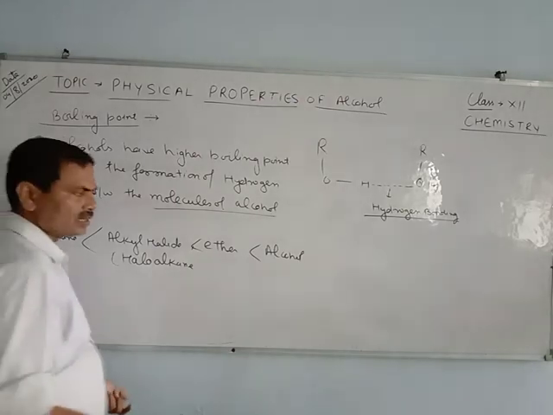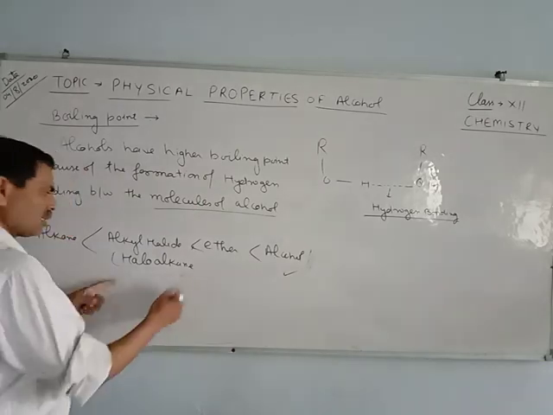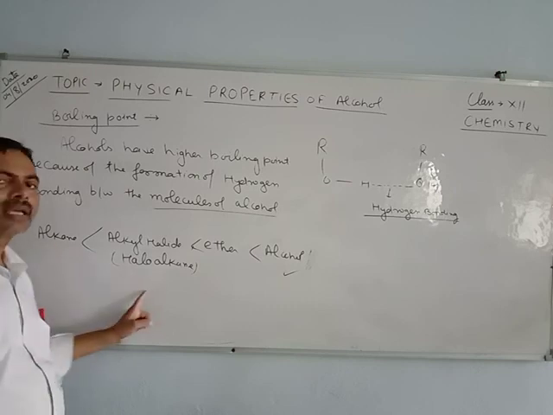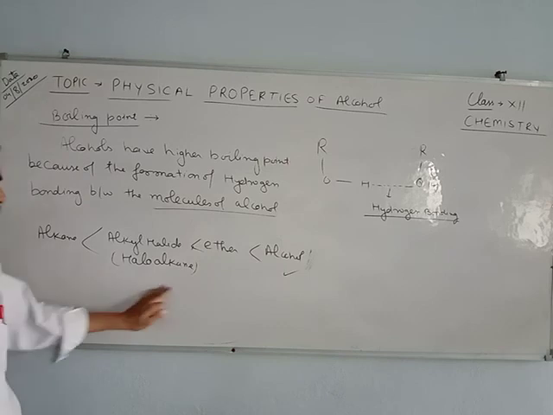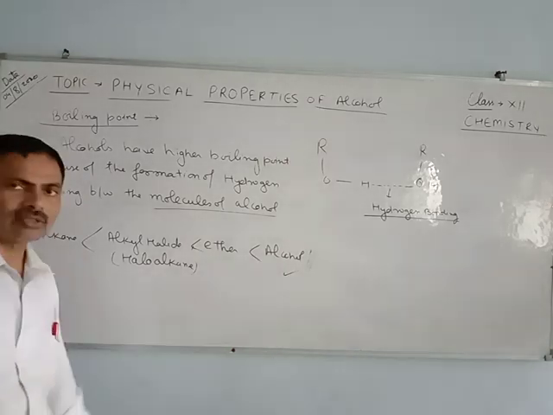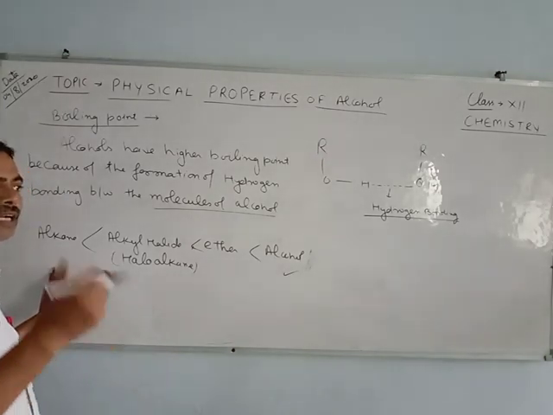The reason is the same. In the alcohol, hydrogen bonding forms. In this case, there is no hydrogen bonding. Neither alkane, haloalkane, nor ether form hydrogen bonding easily. They do not form hydrogen bonding. That's why they have a low boiling point. Although there is something else, you can say different bond forces.